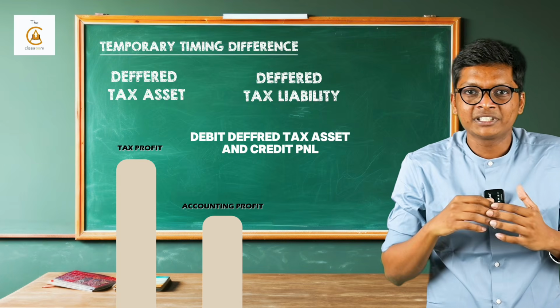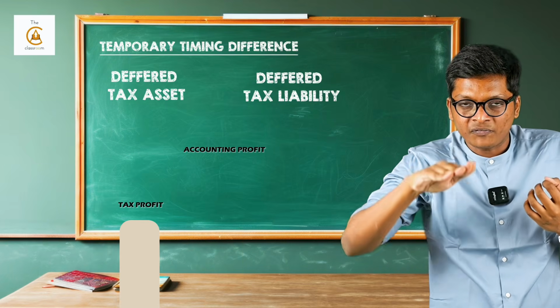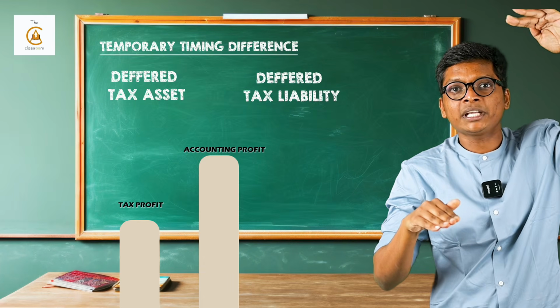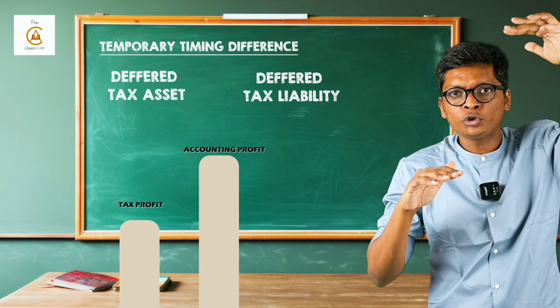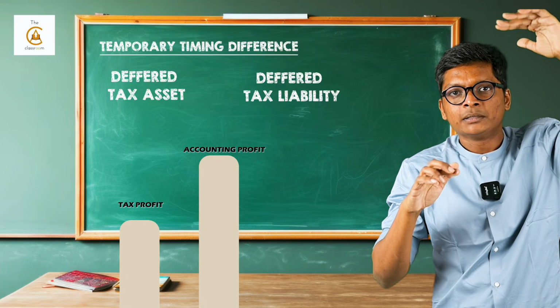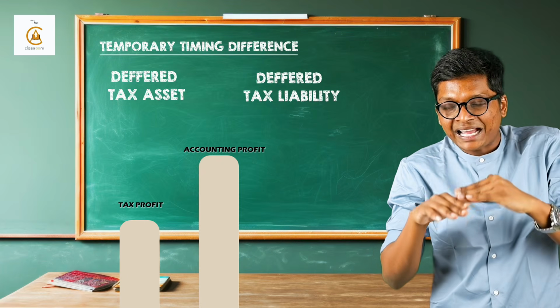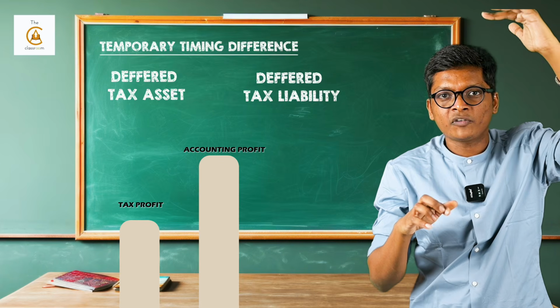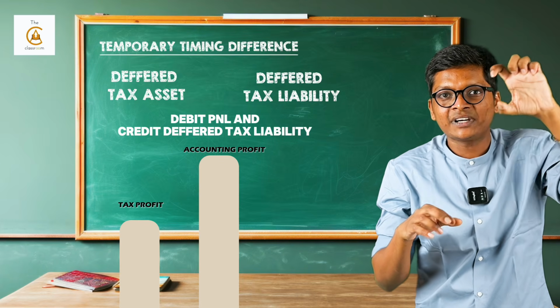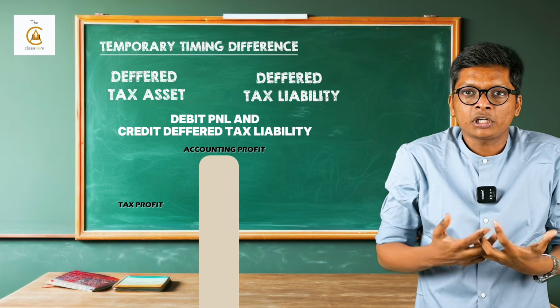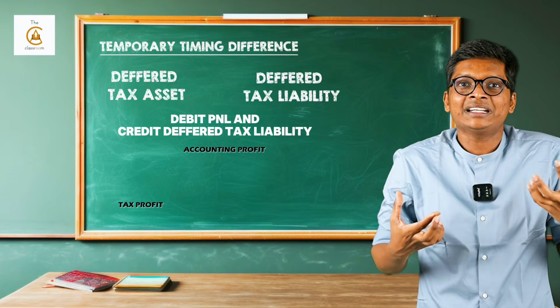The opposite is, let's say tax profits are less and accounting profit is more. The shortcut I told you is, you should move from accounting profit and come to tax profit. So in accounting profit, now what you will do, you will debit P&L and credit deferred tax liability. So this is the shortcut for when you should create DTA or DTL.